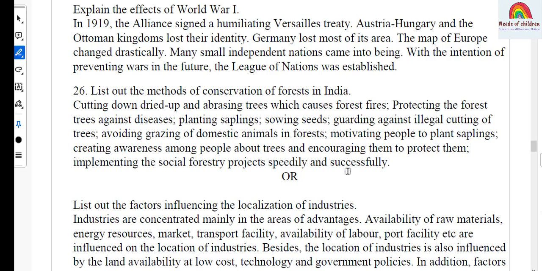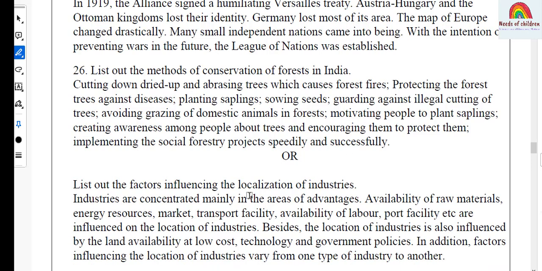So, among that, second one, choice number 2, list out the factors influencing the localization of industries.